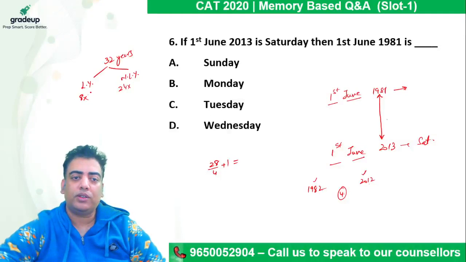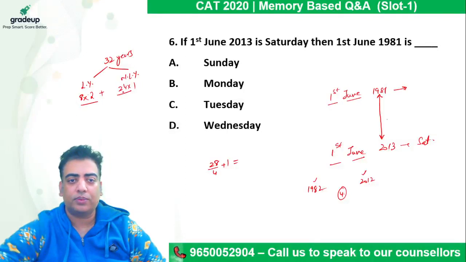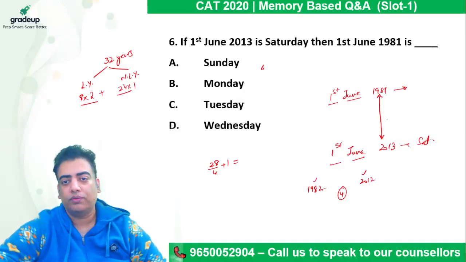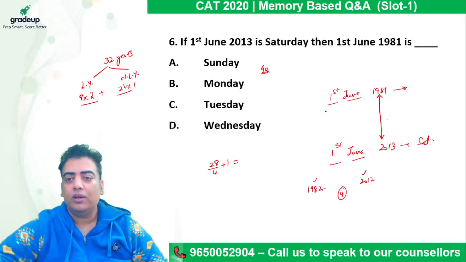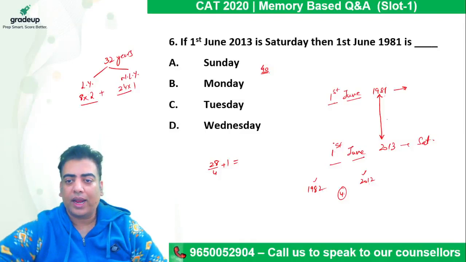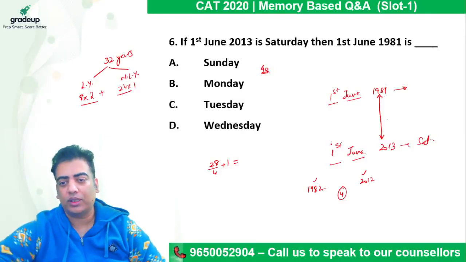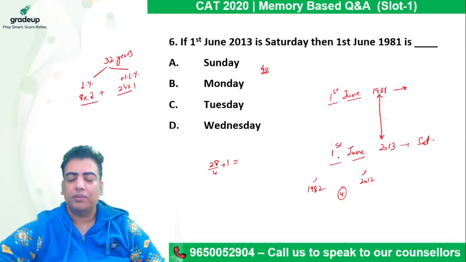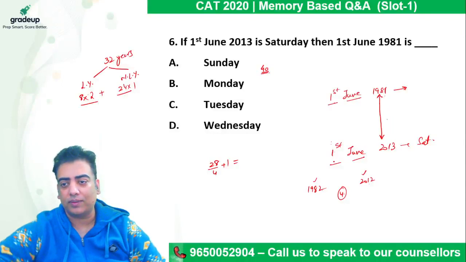So leap year gives me 2 extra days and non-leap year gives me 1 extra day. So 16 plus 24 adds up to a total of 40, which means starting from 1st June 1981, right, and ending on a day before this, that will complete the year, because this is giving me 1 extra day, right?